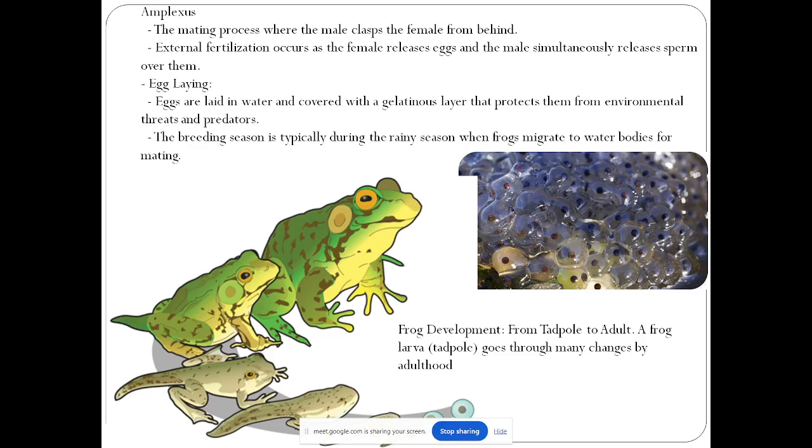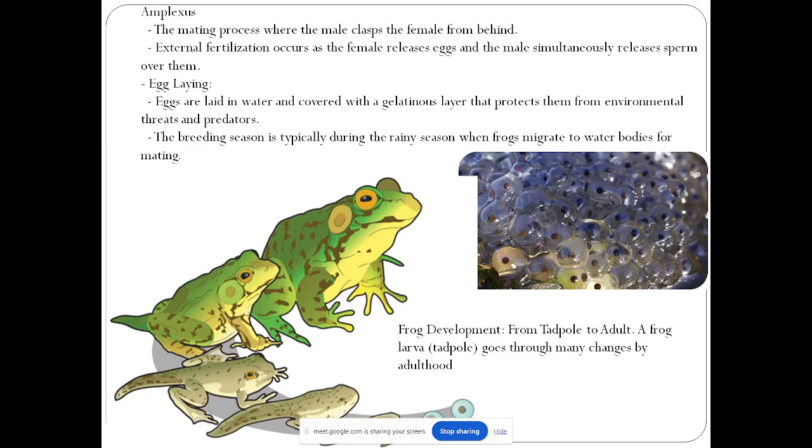Whenever they have the breeding season, they give a breeding call, and at that particular time, when the female is also ready, that means she has the proper eggs in her ovisac, the mating process occurs, and at that time the male will clasp the female from behind, but the fertilization is external, it is not internal.